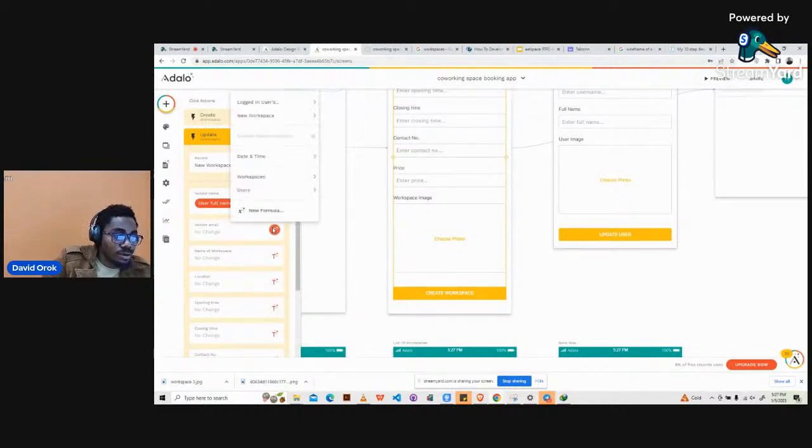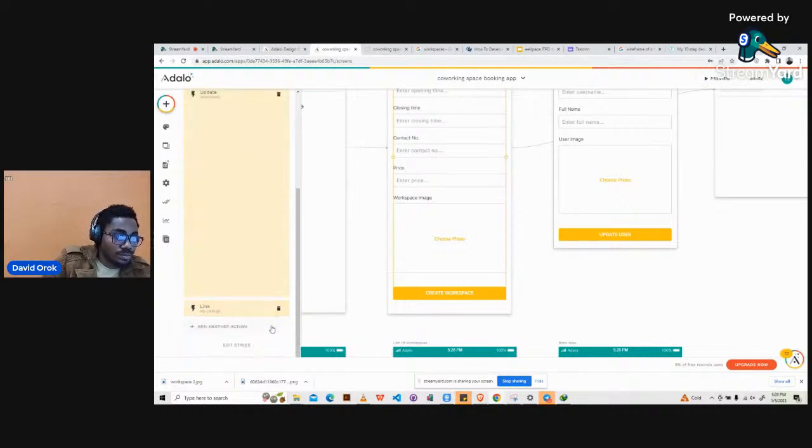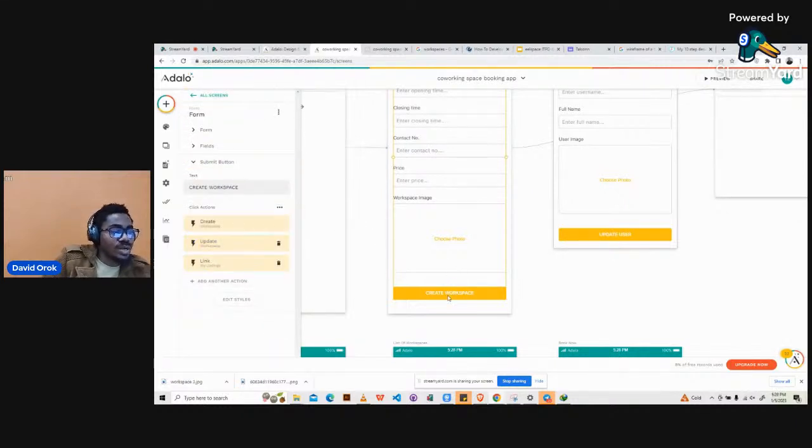We click on the magic text, logged in user's email. All right. Then we will go ahead and say done. All right, so now what happens is that when the user is clicking to create workspace, automatically this new workspace that is being created will be updated.